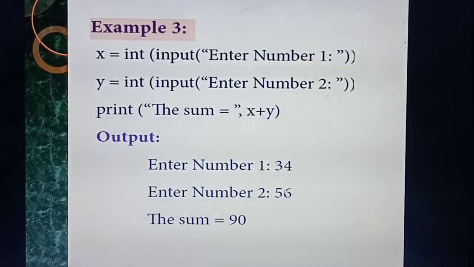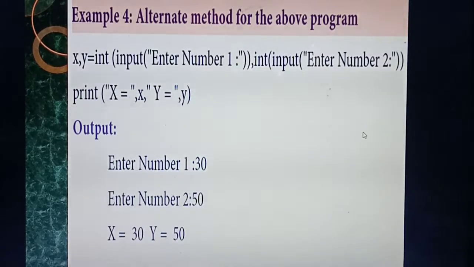So enter number 1. Inside enter number 1, I am entering the number as 34, where you are entering in the output screen. Next enter number 2, where you are entering the number in the output screen. Next one, print the sum equal to x plus y. What are the things it will take and add? Two numbers. What are the numbers? 34 and 56. So it will add the numbers 34 plus 56. What answer you will get? 90. Understood?